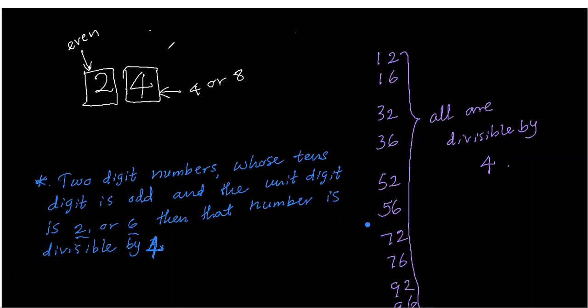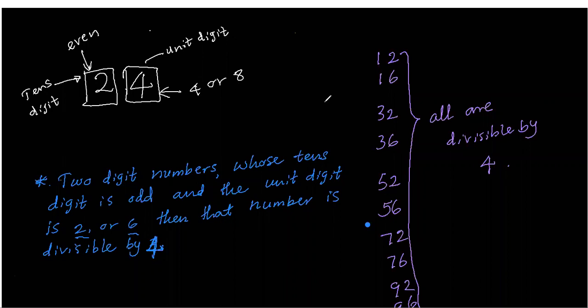This is the unit digit place. This is the tens digit. Here, if the tens digit place is an even number and the unit digit place is 4 or 8, then that number is also divisible by 4.